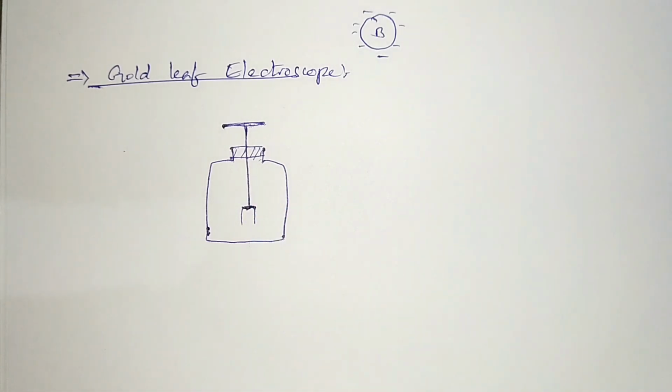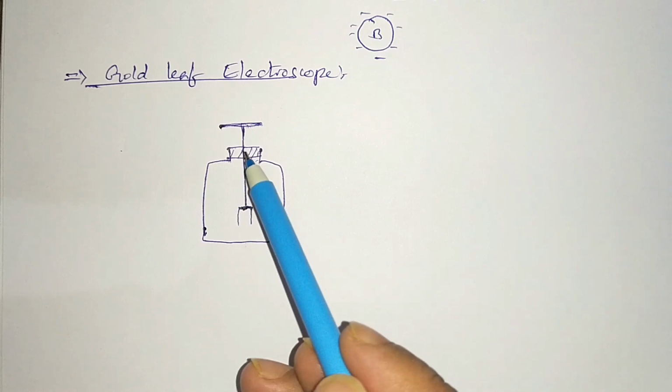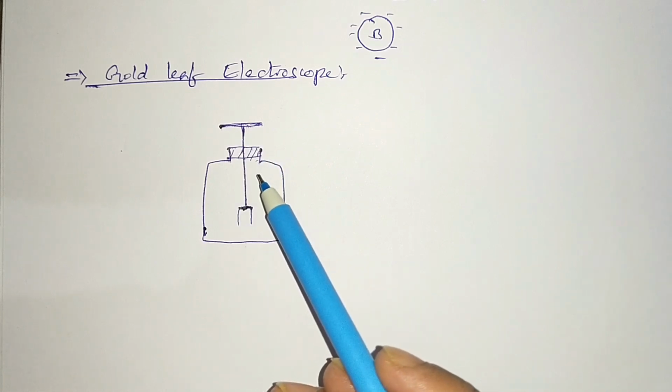So if you want to test whether a given body is positively or negatively charged, first you should charge the gold leaf electroscope. So how to charge it? You can charge it positive or negative. I want to charge the gold leaf first positive. How? If you want to charge it positive, you should take out the electrons from this rod, then it becomes positive.